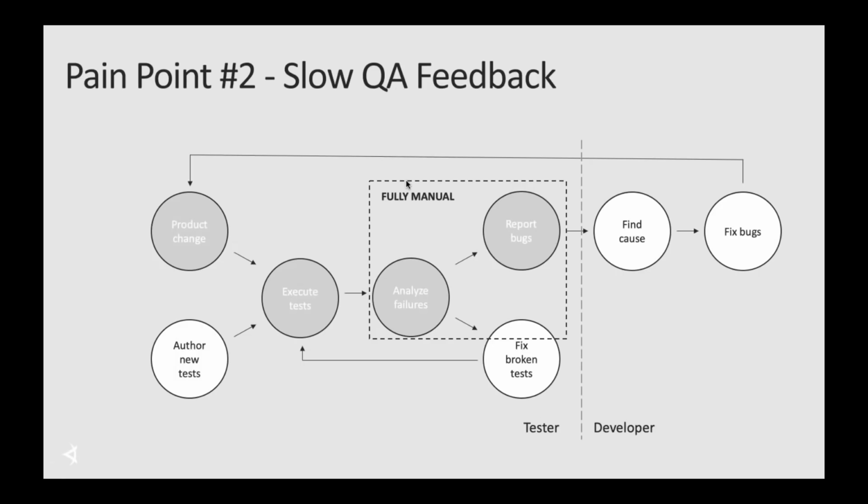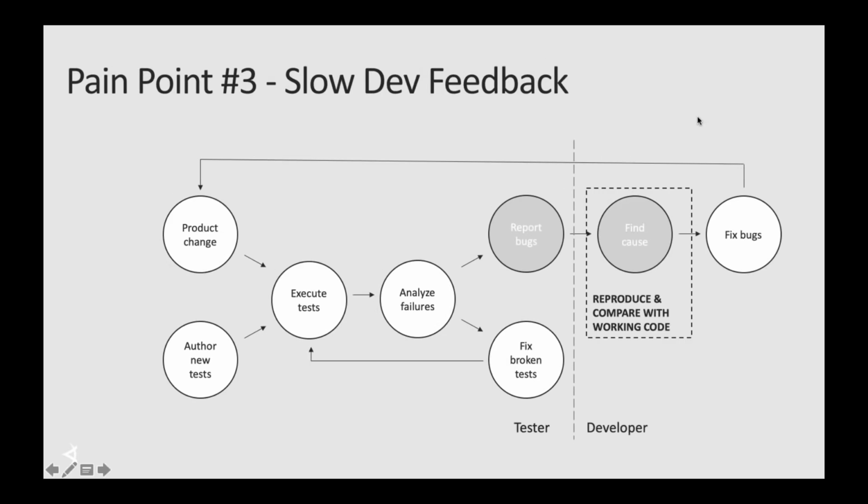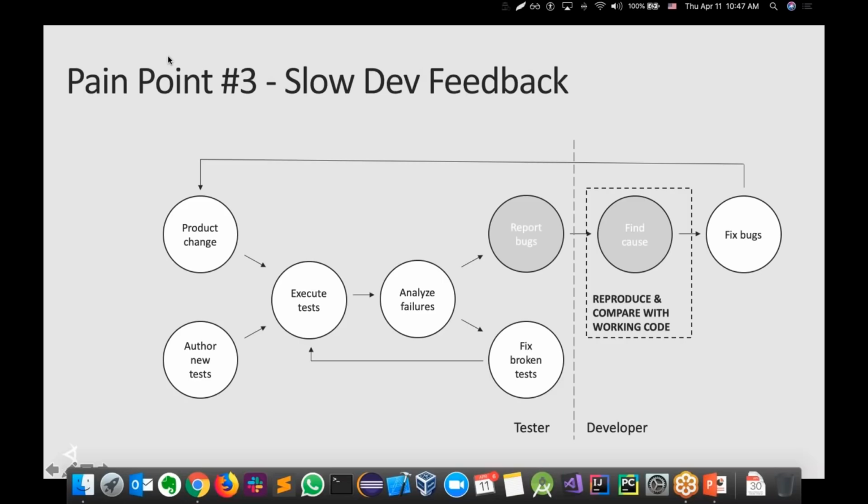QA reporting back is also a challenge. It's also a bottleneck. You don't always have all the information to give back, or it's hard to reproduce, and then the engineer needs to spend time recovering or reproducing the environment that the tester was running on, and trying to figure out what happened during the time of the test.